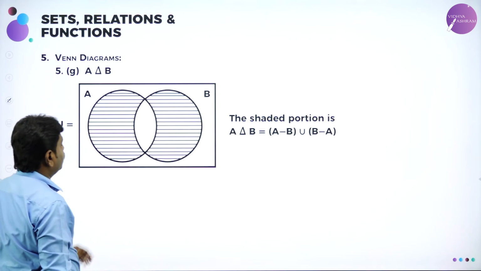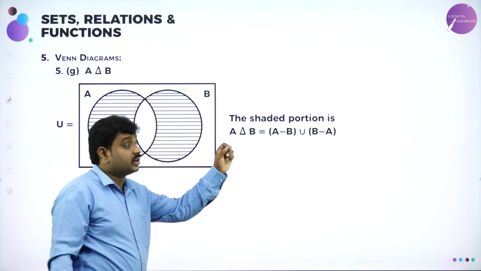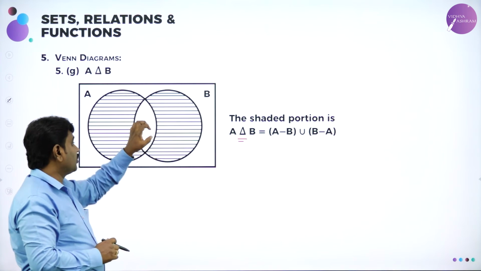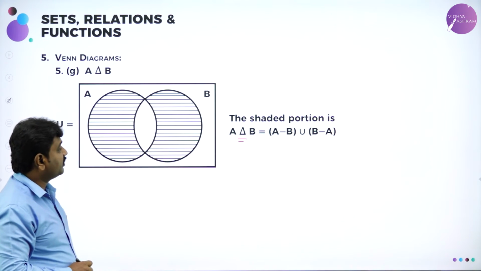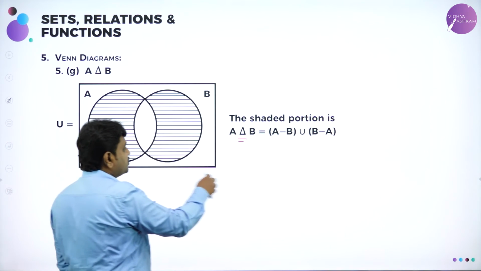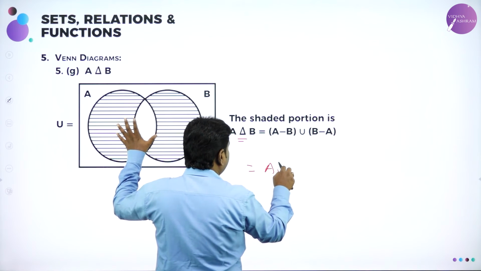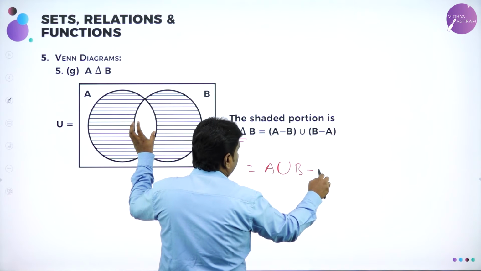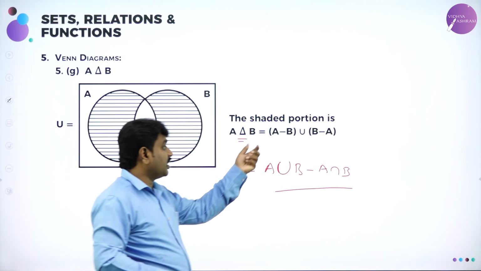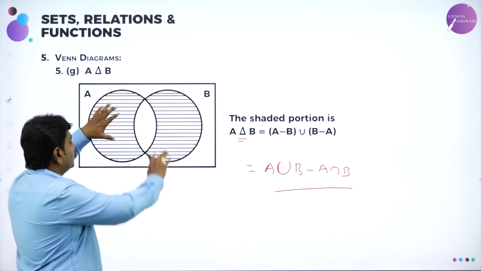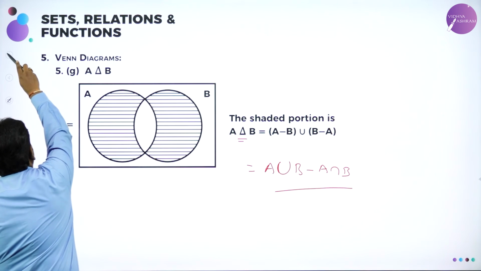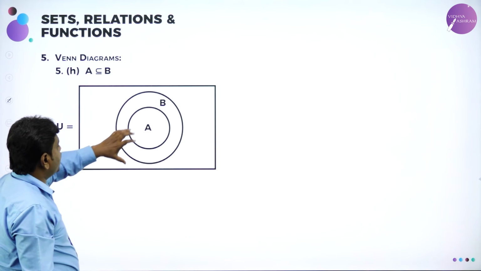Then we have A symmetric difference B, A delta B. What does it mean? A minus B and B minus A, removing this common part. So symmetric difference is from A union B, remove A intersection B. From this diagram, the whole region would be A union B, and from that they removed this part, A intersection B. So symmetric difference is A union B minus A intersection B, or A minus B union B minus A. So shade both the regions, but delete only the common region.